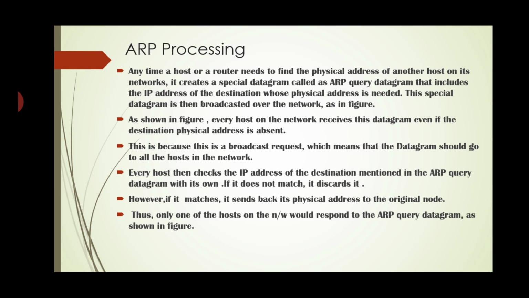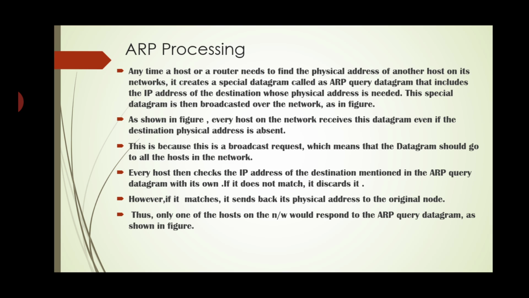Now, we have to see that one in detail. Anytime a host or router needs to find the physical address of another host on its network, it creates a special datagram called an ARP query datagram and includes the IP address of the destination whose physical address is needed.